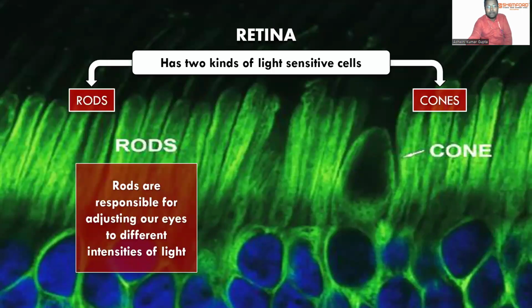राइट। Rods are responsible for adjusting our eyes to different intensities of light.